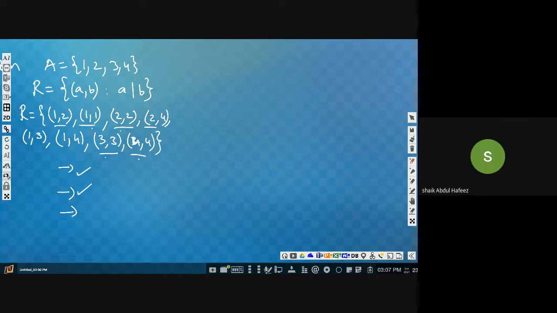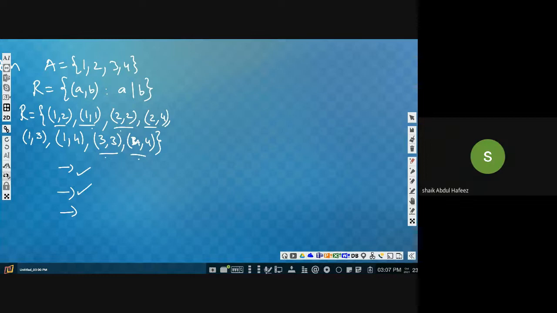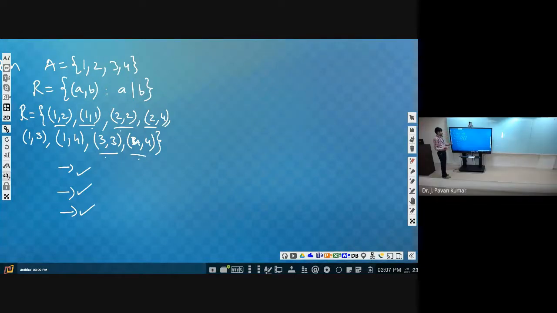That is 1, 3 only. Any other which will give a new pair, a new tuple? Like 1, 2, 2, 4. It is giving new pair, 1, 4. Can we get any other? No, sir. Okay. So it is transitive. So it is a poset.